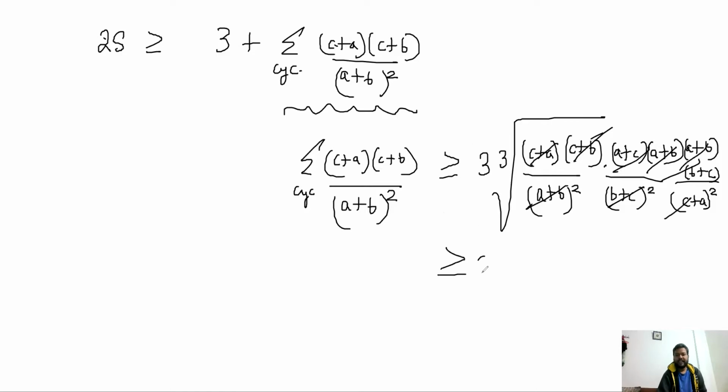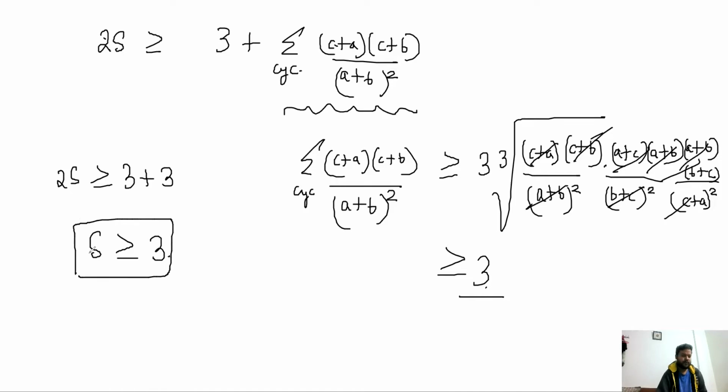So eventually you get greater than or equal to 3. So 2s comes out to be greater than or equal to 3 plus 3, and therefore s is greater than or equal to 3. That is what we had to prove. So that is the proof for question 7.